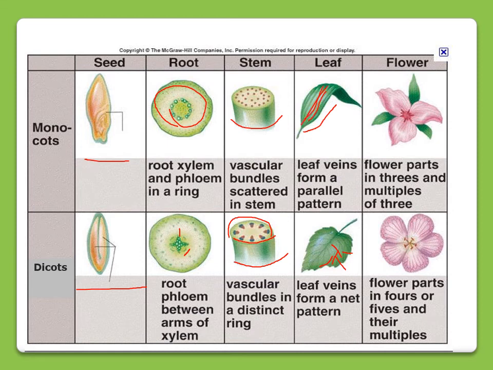Now the flower of monocots: flower parts are in 3s and multiples of 3. While in dicotyledons, flower parts are in 4s or 5s and their multiples. You can see. So now I think the difference between monocotyledon and dicotyledon is clear to you.